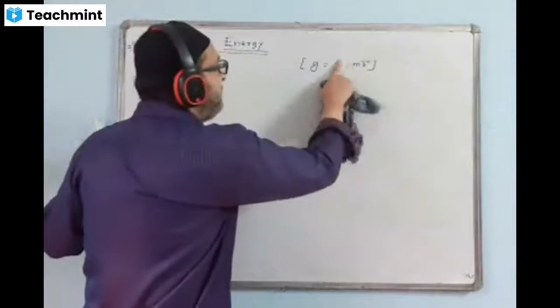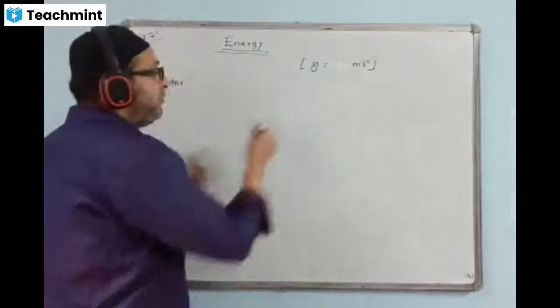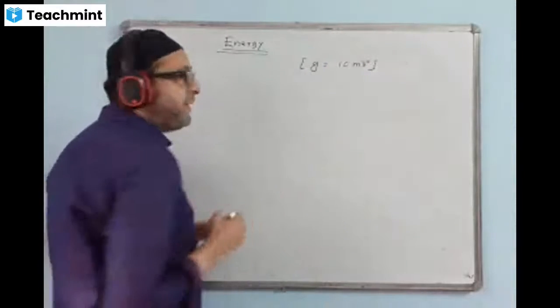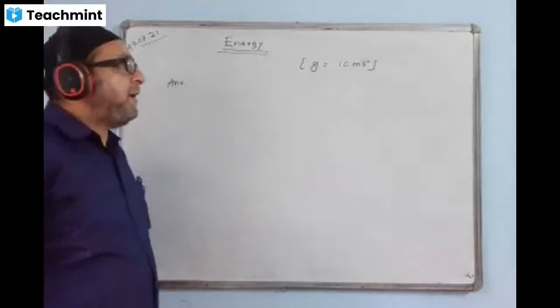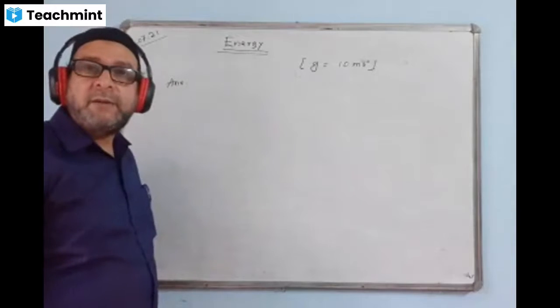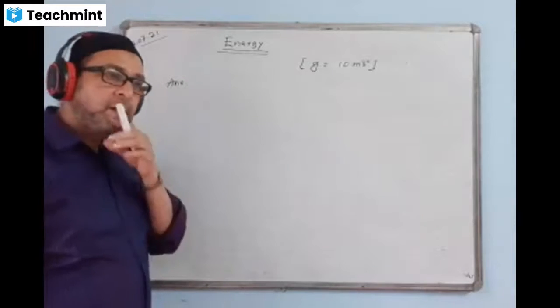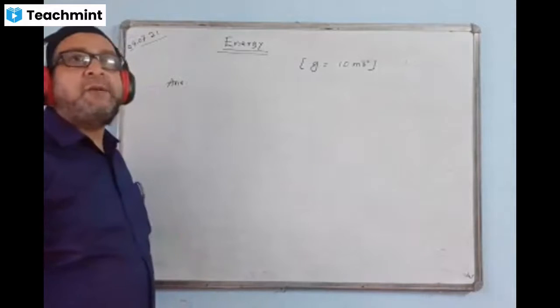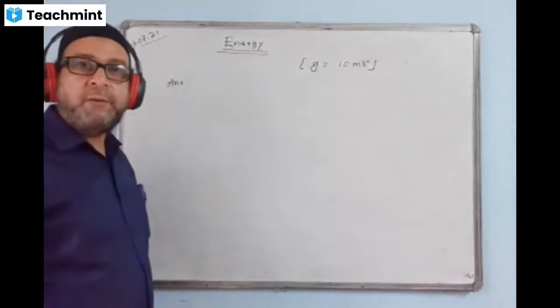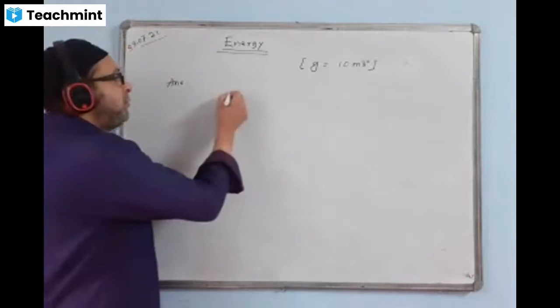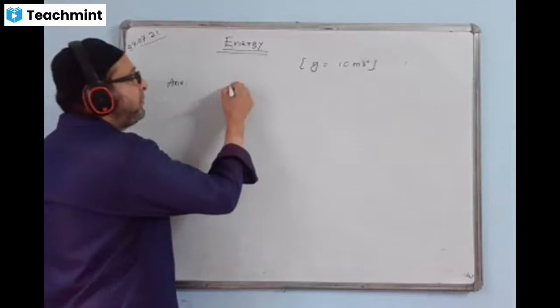Take the value of G as 10. Write within bracket, the value of G given is 10 meters per second square. First, you have to decide which kind of energy the body will possess, because height is given here. Then potential energy. That means you can write the information first.